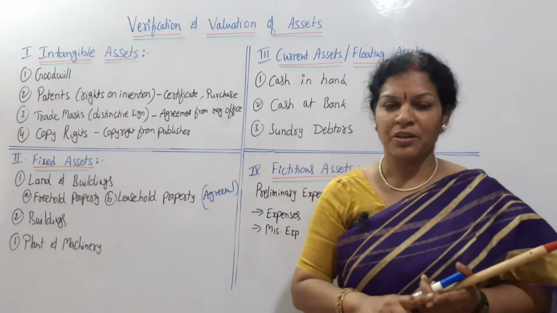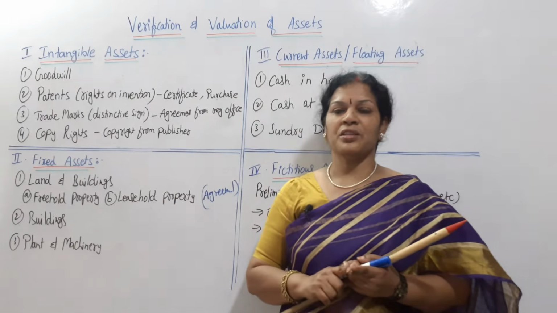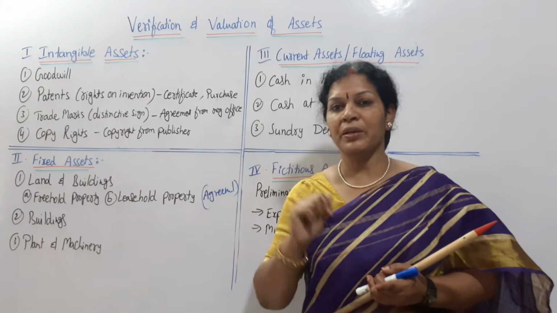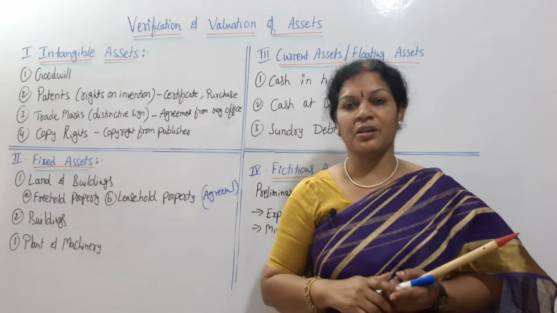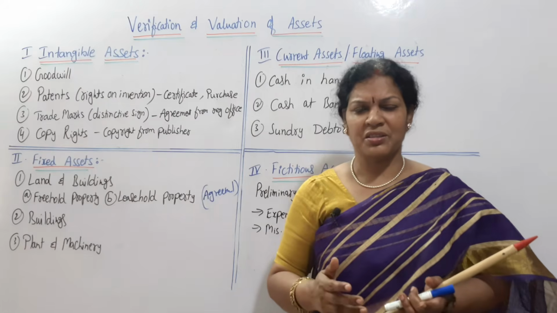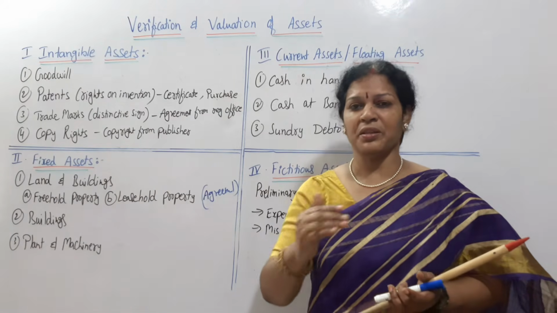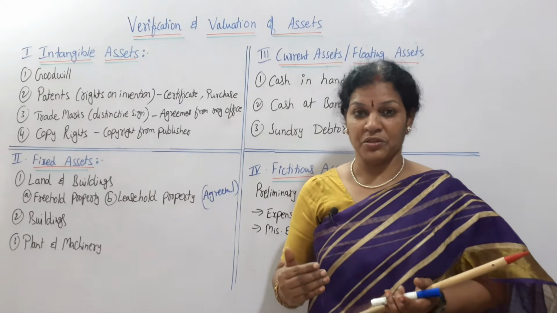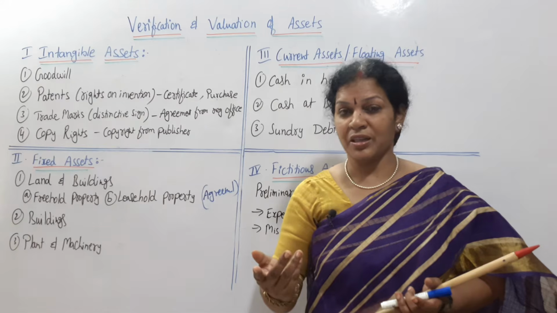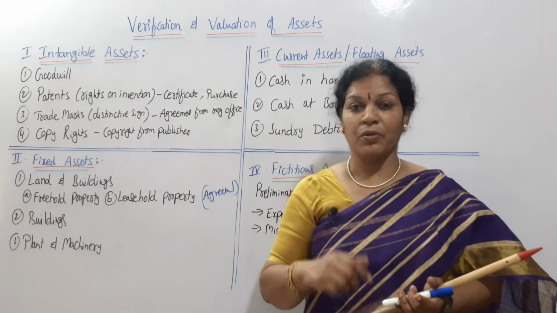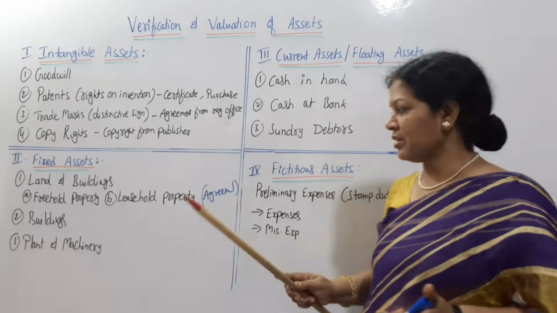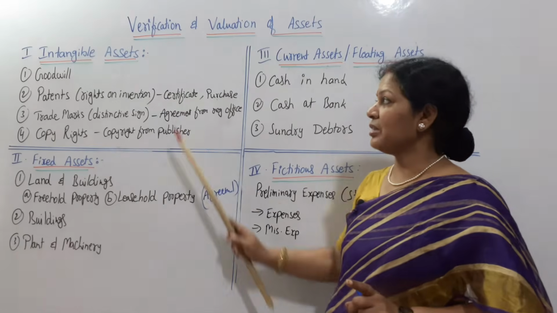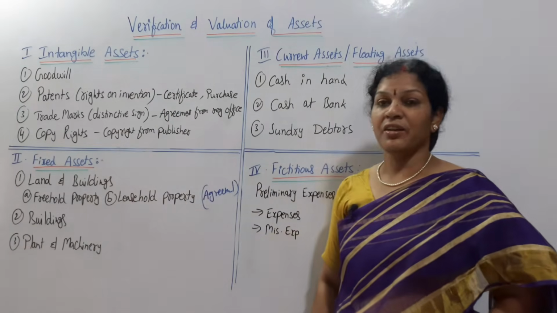For the valuation part, first of all, the auditor has to check what the original cost of this plant and machinery is, and how we want to value it, what methodology the company is following. Like we discussed in the last class, different methods are there, so which method they are following. According to their method, what is the present value of this plant and machinery. If they are providing depreciation, then that comes to the book value method. So all these things he has to consider, then it comes to the valuation of the plant and machinery also. That's it about the intangible assets and fixed assets.